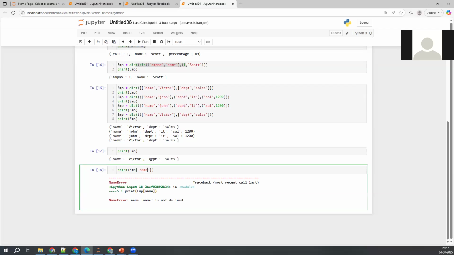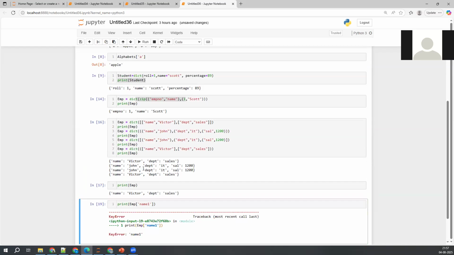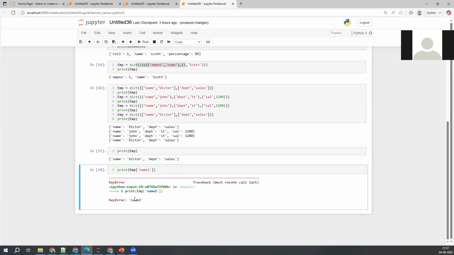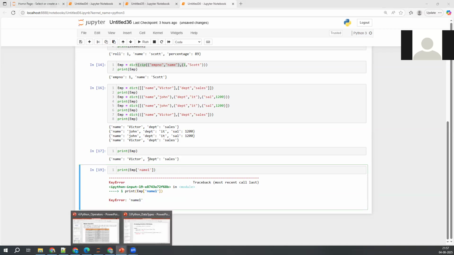Let's say I give name one, which does not exist in the dictionary. Then what will you get? An error or None? See, you're getting an error here. Hope you guys understood how to access the elements from the dictionary. Okay, moving on.